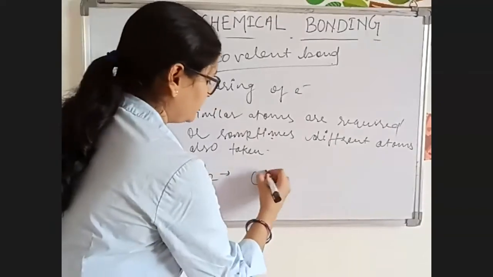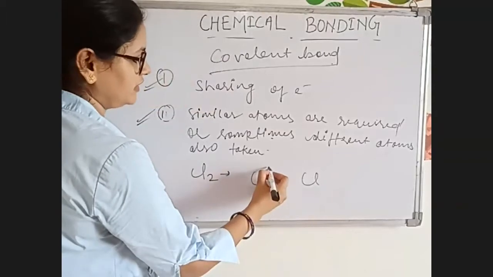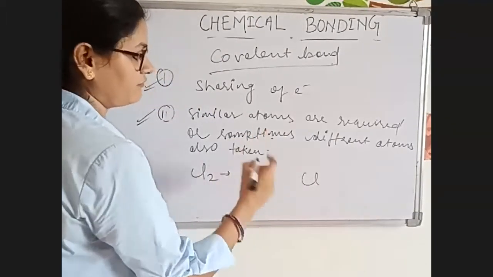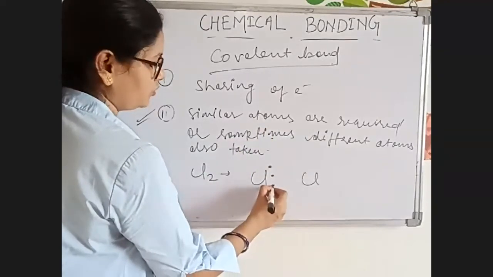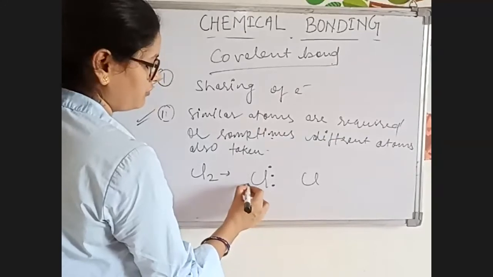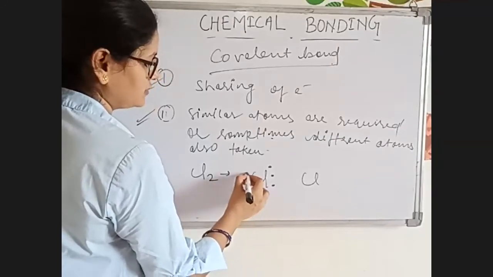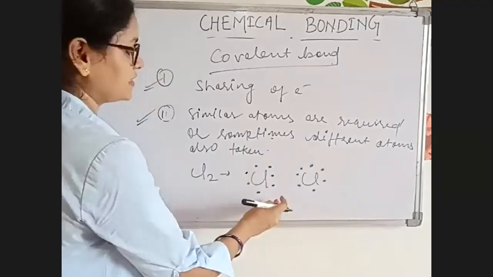Now we know that Cl can be written like this. And what is the valency of Cl? How many valence electrons? Sorry, not valence. Valency will be 1, but valence electrons will be 7. So we can write 1, 2, 3, 4, 5, 6, and 7.